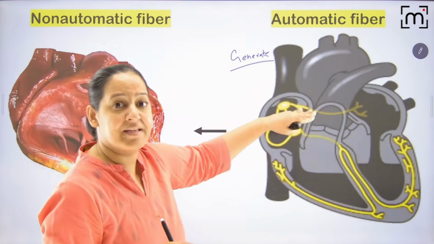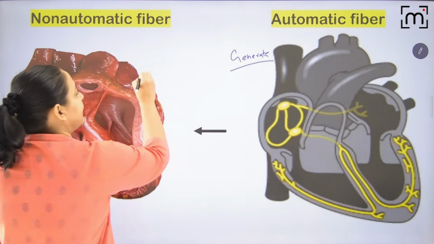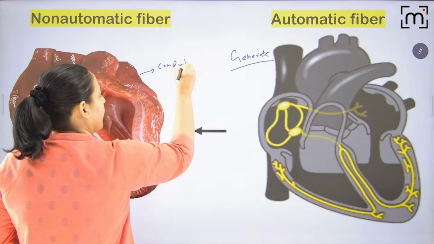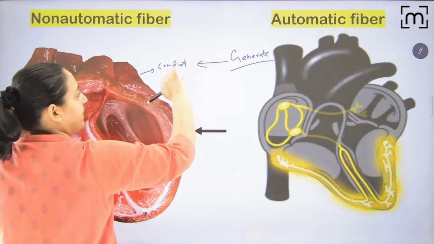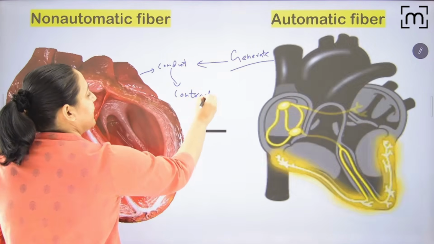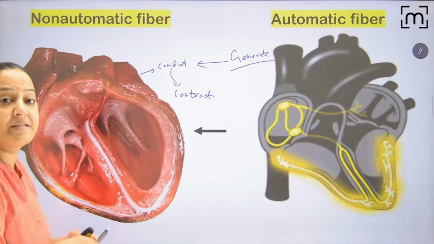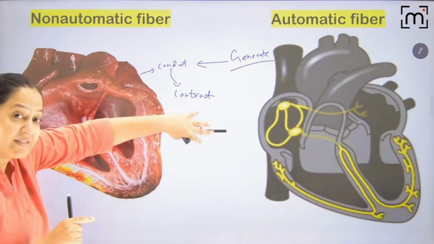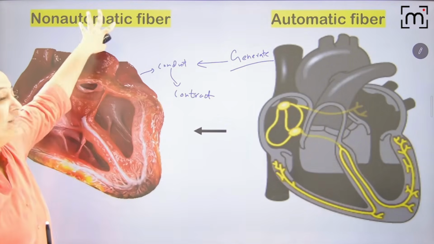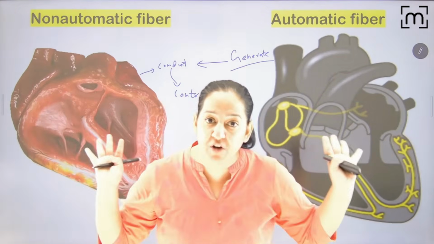Once they generate the electric signal, they transmit it to other fibers. The other fibers are able to conduct the electric signal generated by the automatic fibers, and after conducting it, they cause contraction of the heart. Basically, these are the atrial and ventricular fibers. They are able to contract the heart on receiving and conducting the signal, but they are not able to generate it by themselves. So these are non-automatic fibers. First you understand there are 2 types of fibers. I will teach you the action potential of both of them.